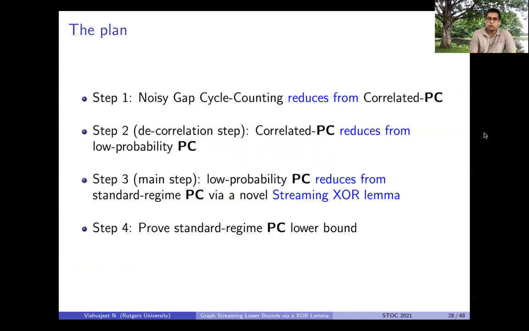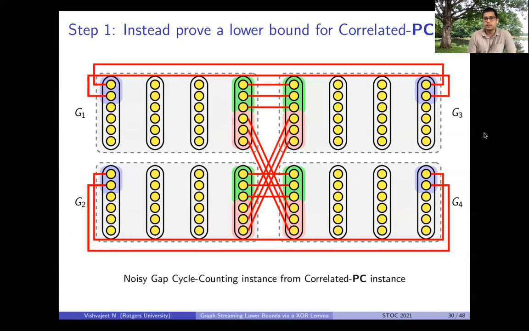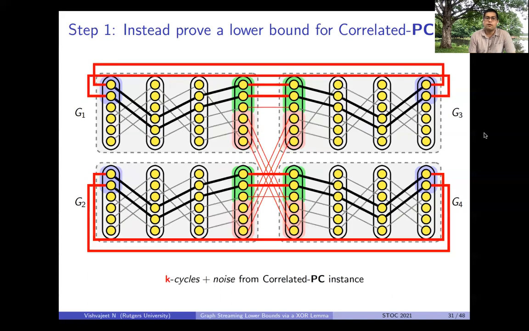But let me show the plan for proving noisy gap cycle counting. And as you have noticed, the first step itself is showing that correlated pointer chasing captures noisy gap cycle counting. And this is done by this gadget reduction, where we take a correlated pointer chasing instance, make 4 identical copies of it, and connect it using these red edges, such that in one case we have many k cycles and noise.